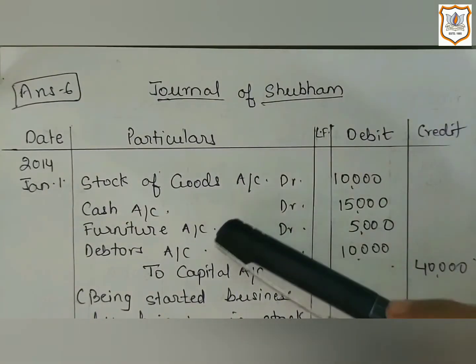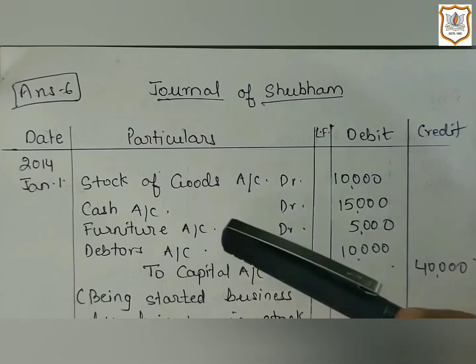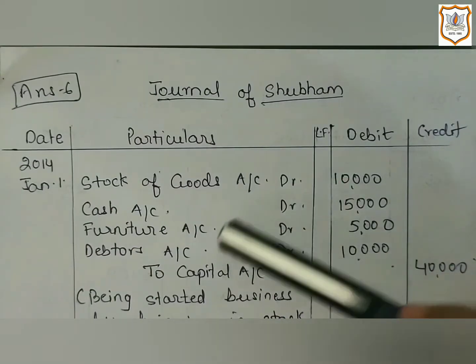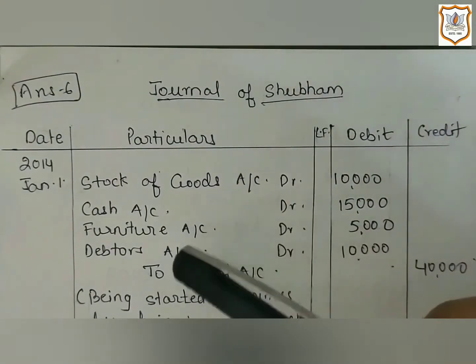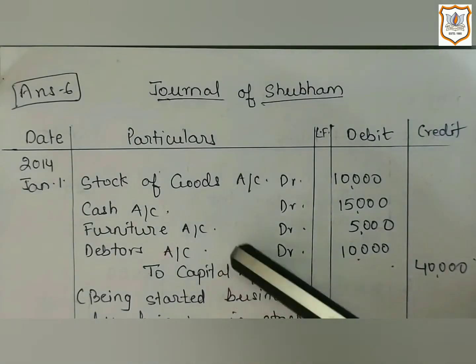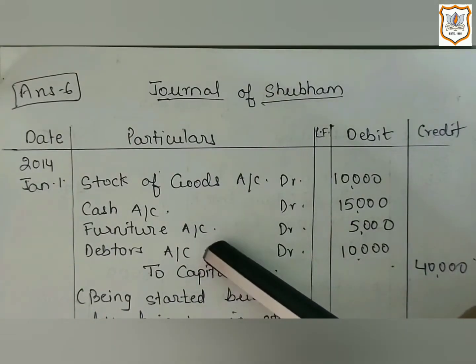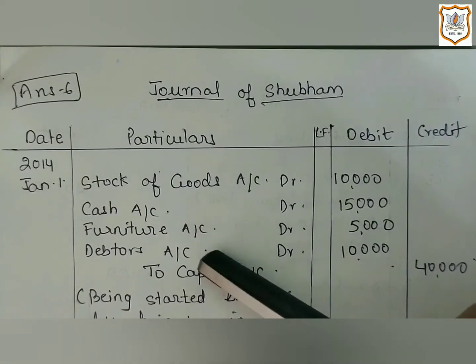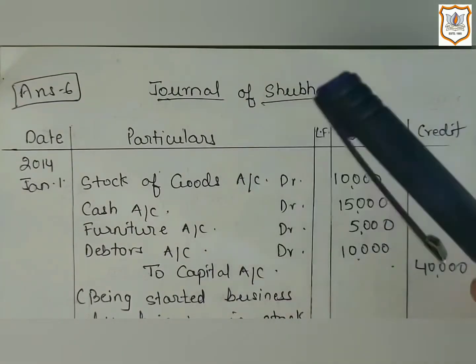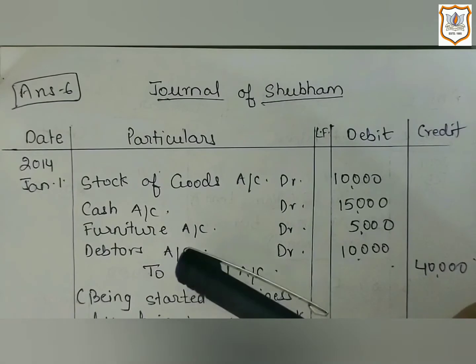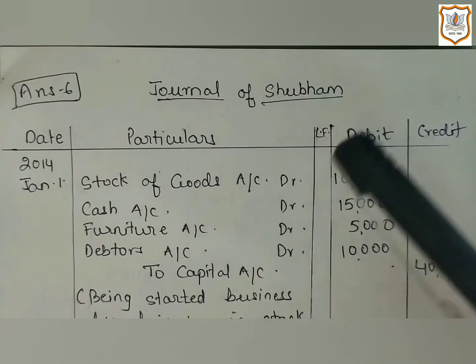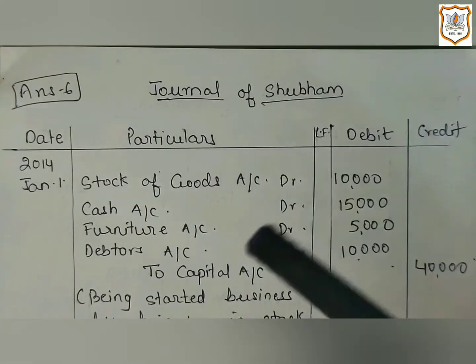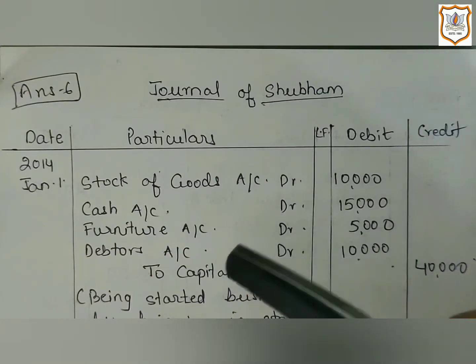Similarly, furniture is also an asset. For asset, we will apply the rule of real account, that is debit what comes in. So the furniture account will be debited. Then debtors. Debtor is a personal account. So for debtor, we will apply the rule of personal account, that is debit the receiver and credit the giver. So here, who is the debtor? Debtor is the person to whom we have sold goods on credit. So he is the receiver of goods.